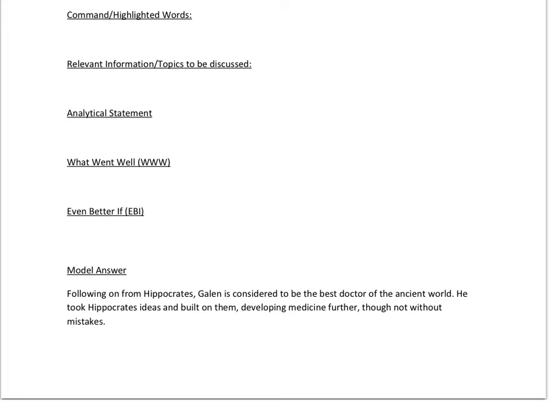We're also talking about putting Galen in his correct context. So Galen comes after Hippocrates, he's in the ancient world, he took Hippocrates' ideas and he developed them. He made progress with them, developing medicine further, though not without mistakes. So therefore we have his developments and his errors. The introduction is short, but it makes it very clear that this response will discuss both the developments initially and then his mistakes secondly.